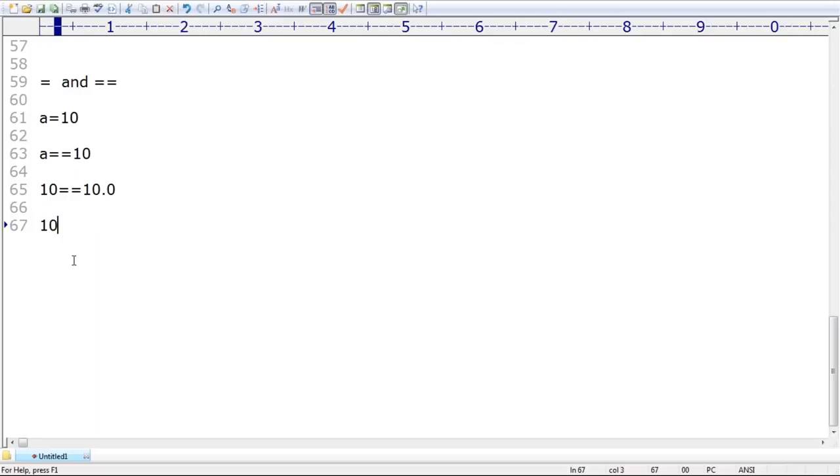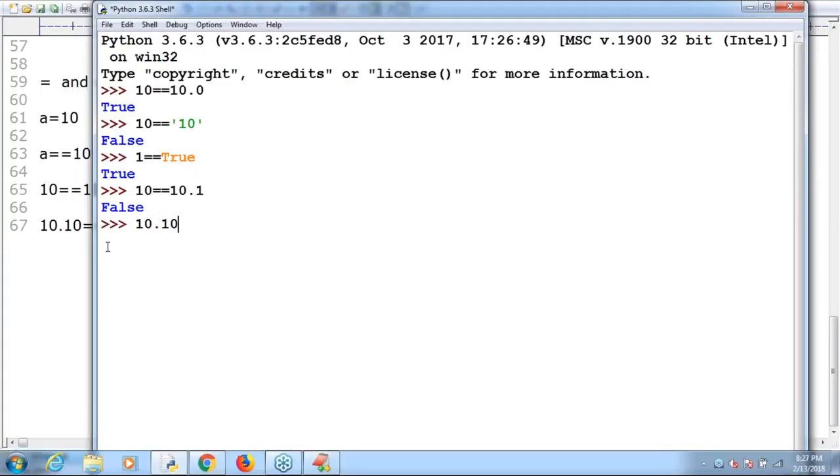Next, one question is being asked: is 10.10 double equal to 10.1 or not? What answer can you tell?